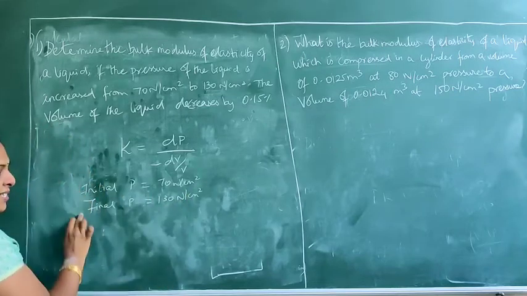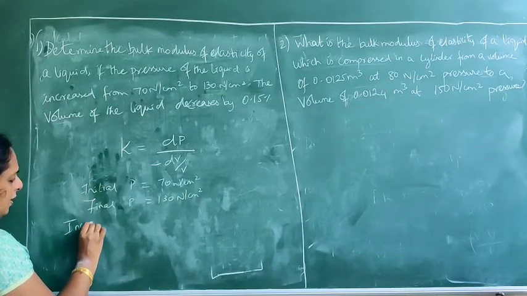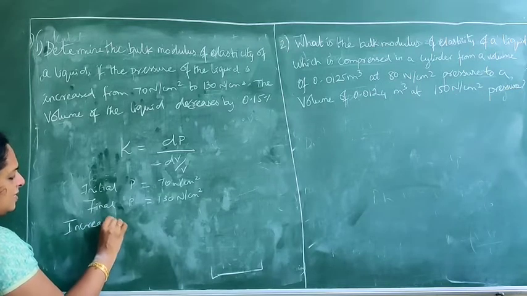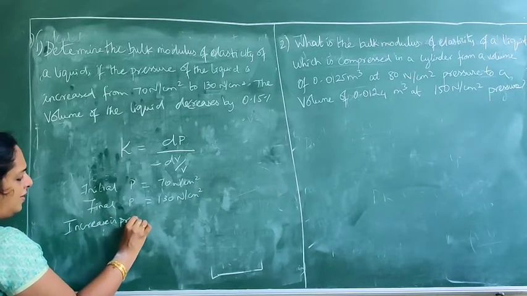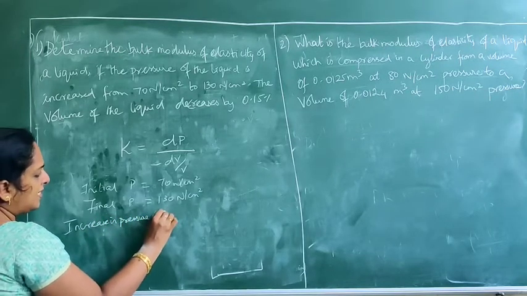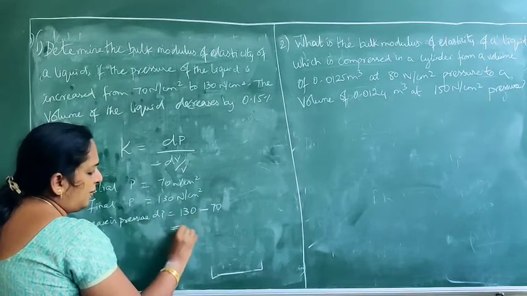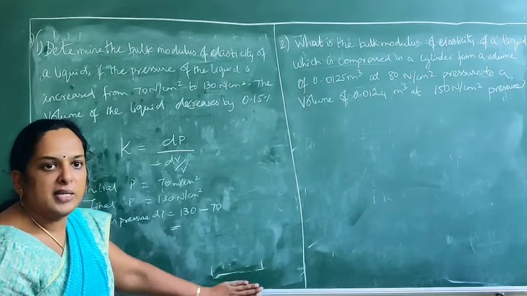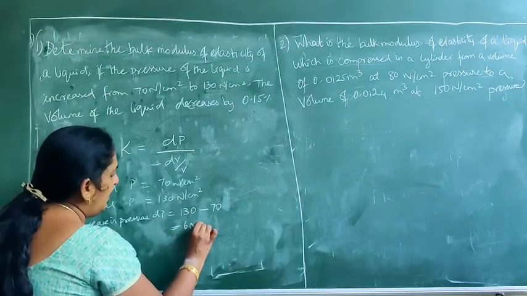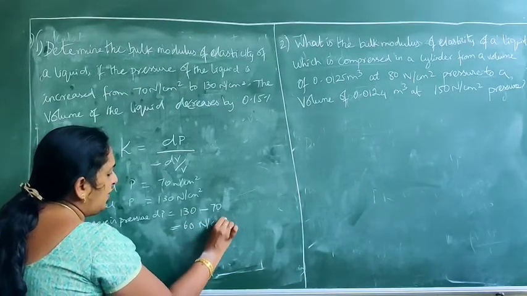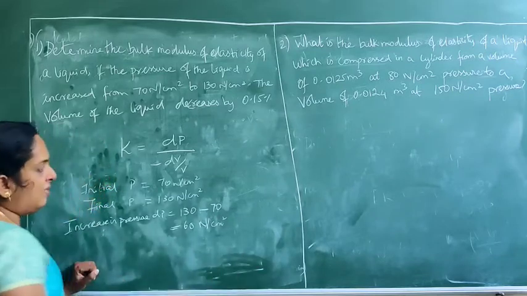So what is the increase in pressure? That is your dP, equal to final pressure minus initial pressure. So 130 minus 70, it is 60. Let the unit be Newton per centimeter square itself, no need to convert it.